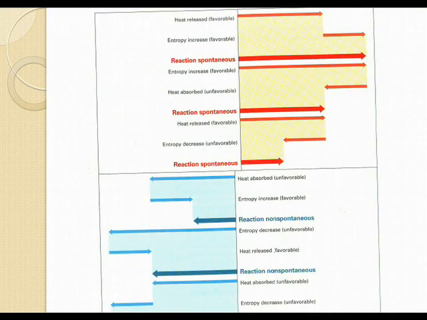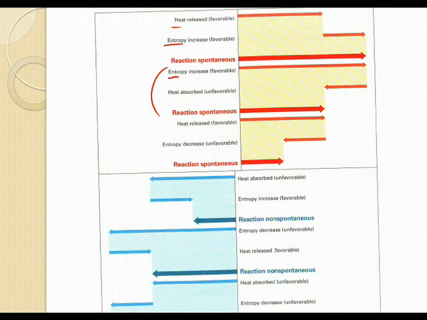Let's look at some examples here. So here we have heat being released, exothermic, and we have entropy increasing. So that's favorable. So we have both of these. If we have heat being released and disorder, we're going to have a spontaneous reaction. That's kind of a no-brainer. Those two things always give a spontaneous reaction.